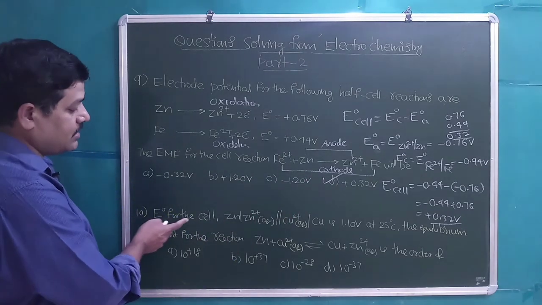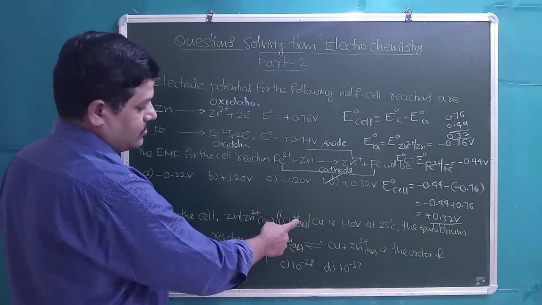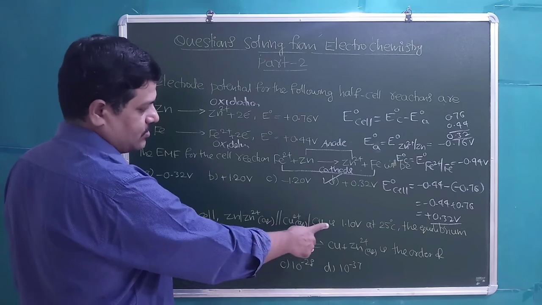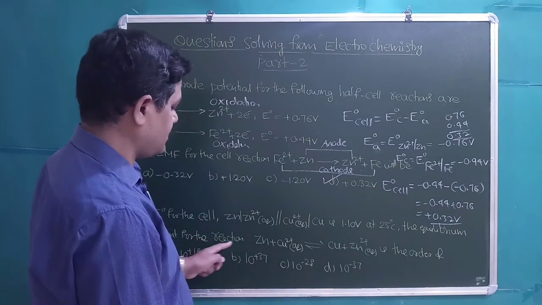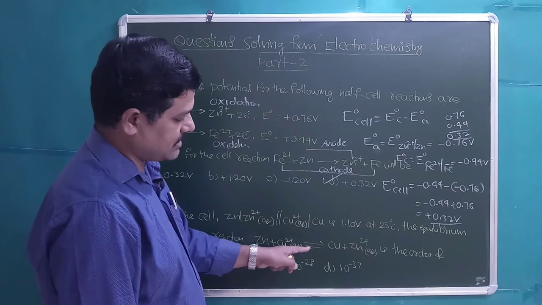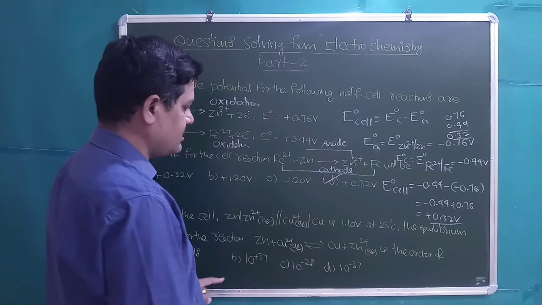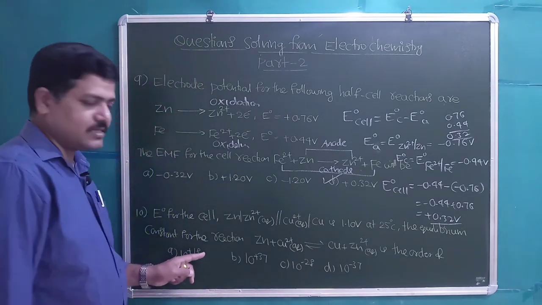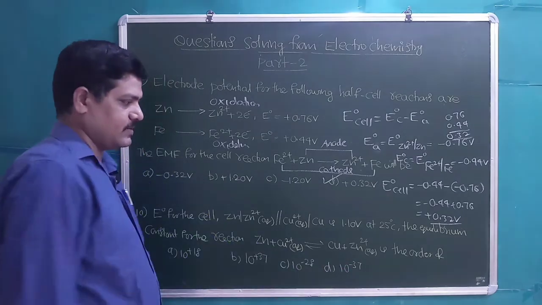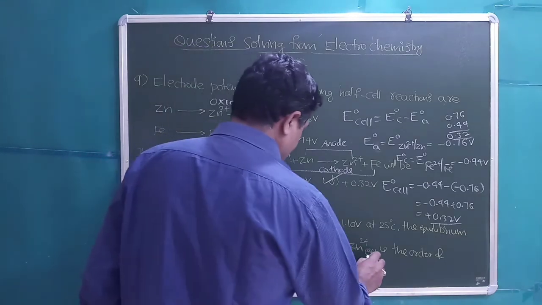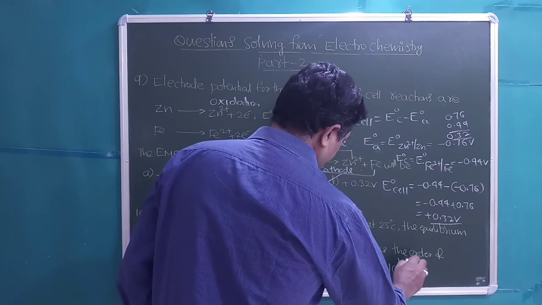Next question. E naught for the cell Zn/Zn2 plus aqueous double slash Cu2 plus aqueous slash Cu is 1.10 volts at 25 degrees Celsius. The equilibrium constant for the reaction Zn plus Cu2 plus aqueous, which is in equilibrium with Cu plus Zn2 plus aqueous, is of the order of 10 power plus 18, 10 power plus 37, 10 power minus 28, 10 power minus 37. Students, direct formula, Kc is equal to 10 power n E naught by